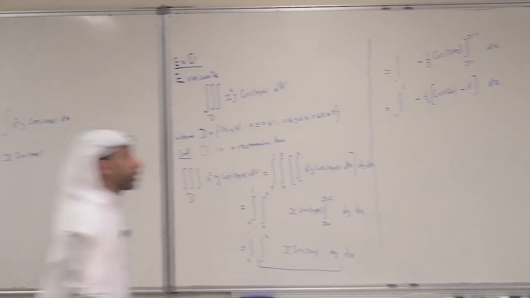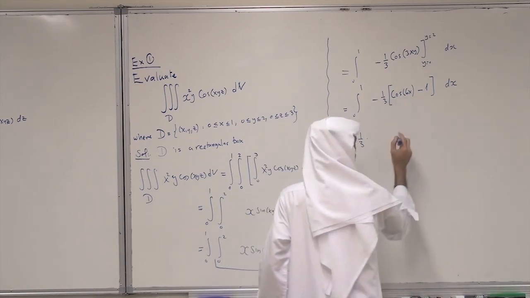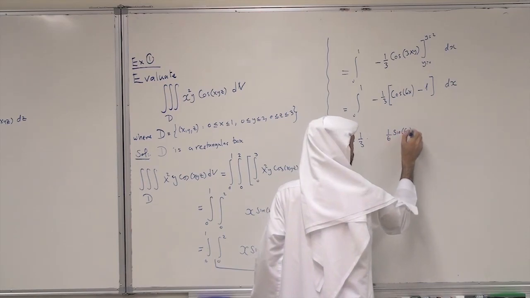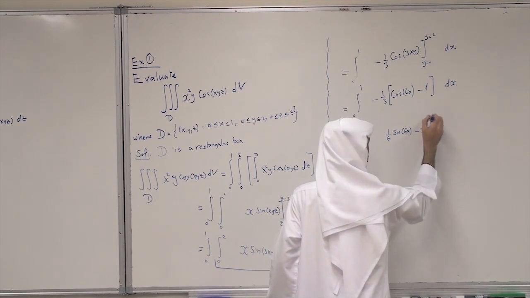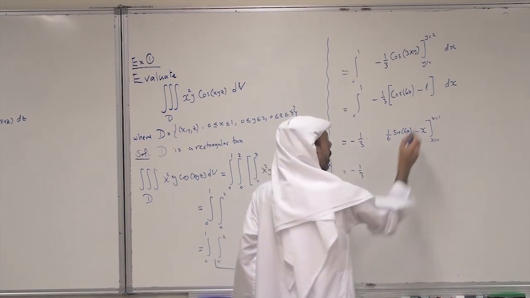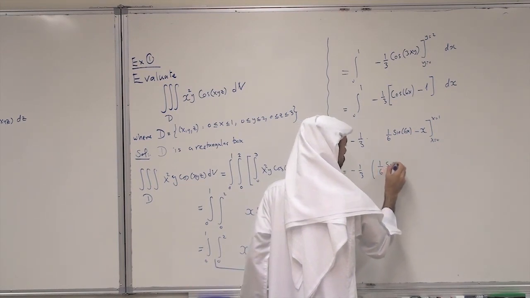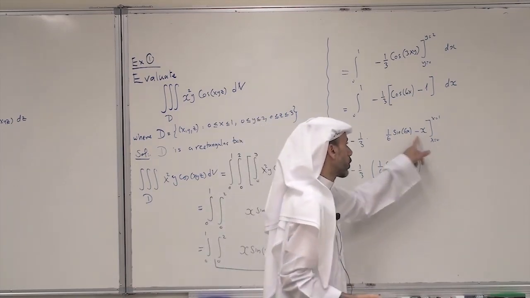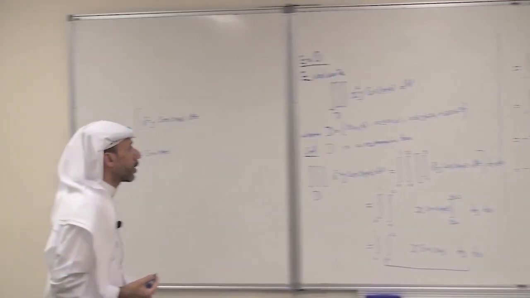Now a simple integration. This is minus 1/3 times the integral of cosine 6x, which is 1/6 sine 6x, minus x, from x equals 0 to x equals 1. And this is minus 1/3. At x equals 1, this is 1/6 sine 6 minus 1, minus, when x equals 0, I get 0. So this is the answer of this problem.